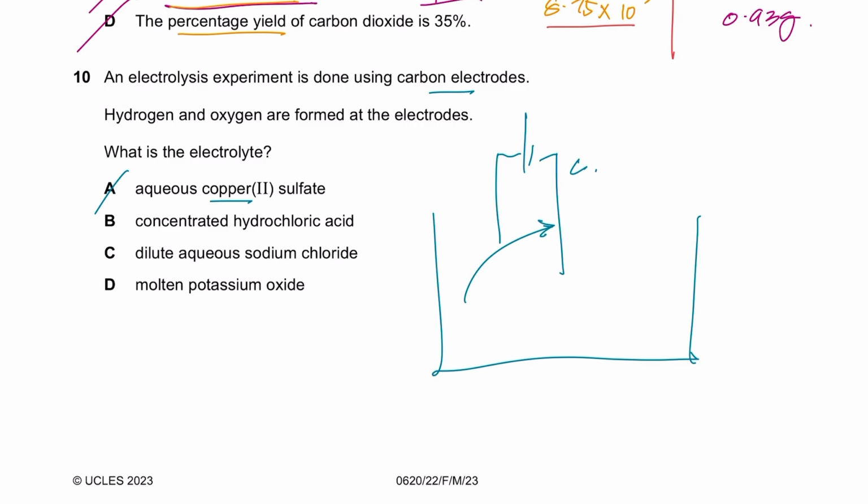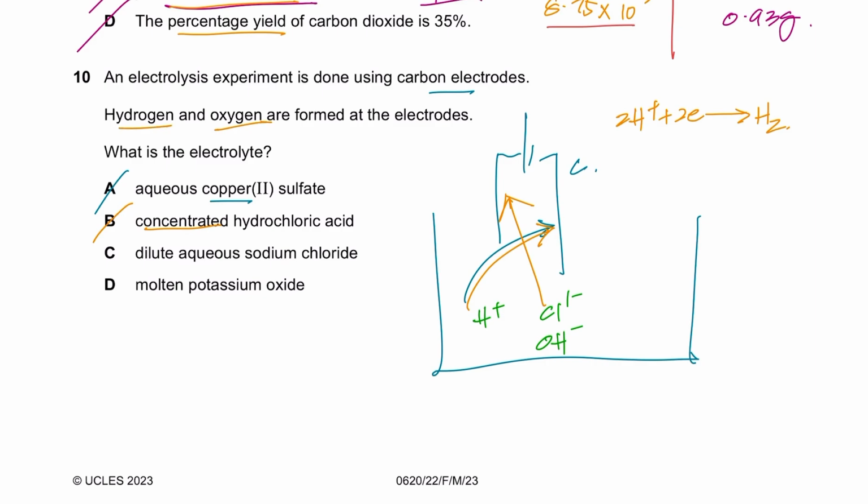Now B says concentrated hydrochloric acid, which means you have the H plus ions, the Cl minus ions, and the hydroxide ions because of the water. Now H plus ion will obviously go to the cathode because it's the only positive ion present. So hydrogen would form. 2H plus ions gain 2 electrons to give you hydrogen gas, obviously. But between the chloride ion and the hydroxide ion, obviously if it's concentrated, the chloride ion would win the race and chlorine would form. So B is wrong. We need oxygen and hydrogen, right?